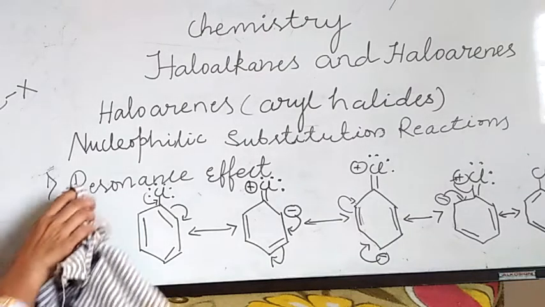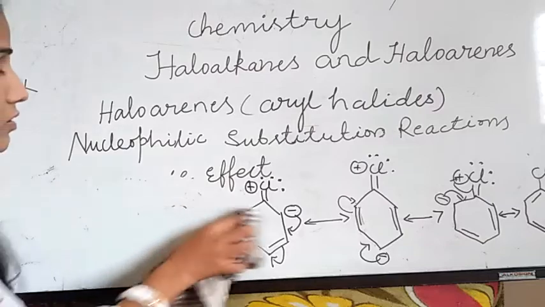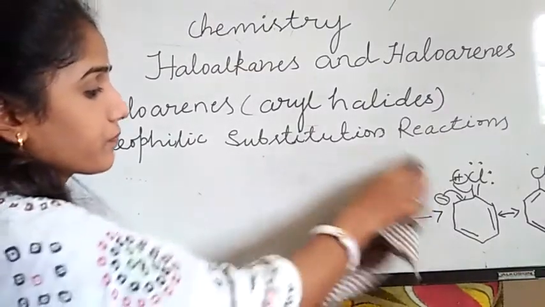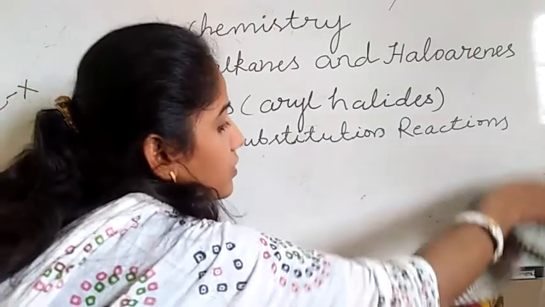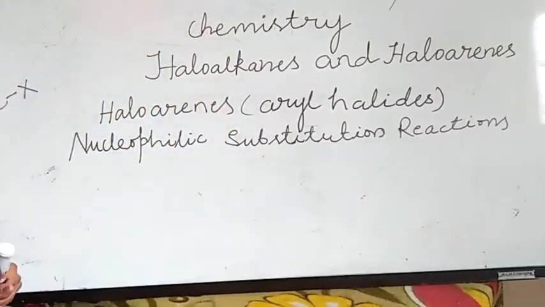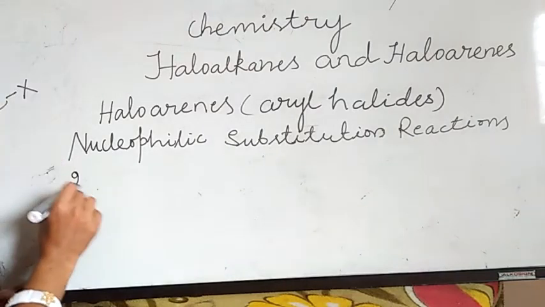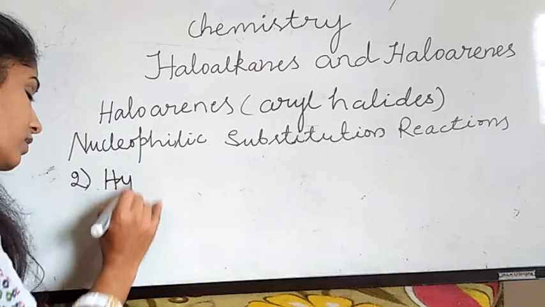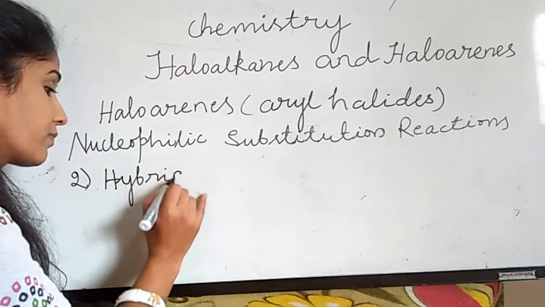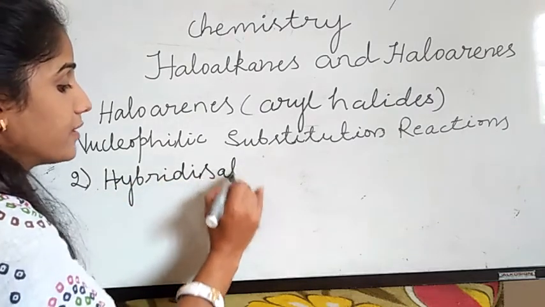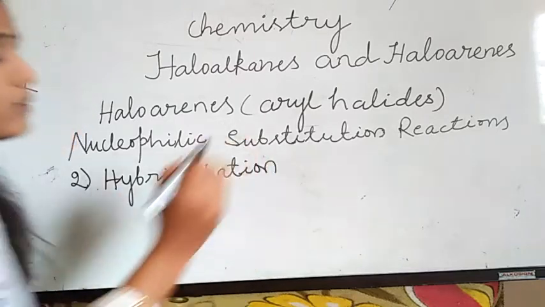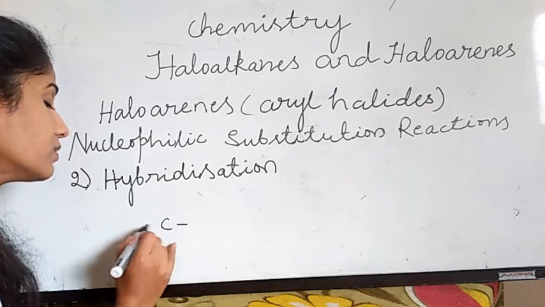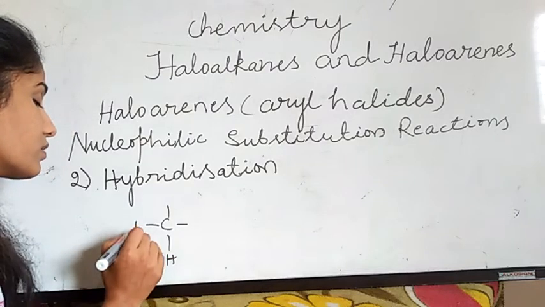Then number 2 is hybridization. You are familiar with hybridization from my class. First I will take a haloalkane, for example CH3Cl.